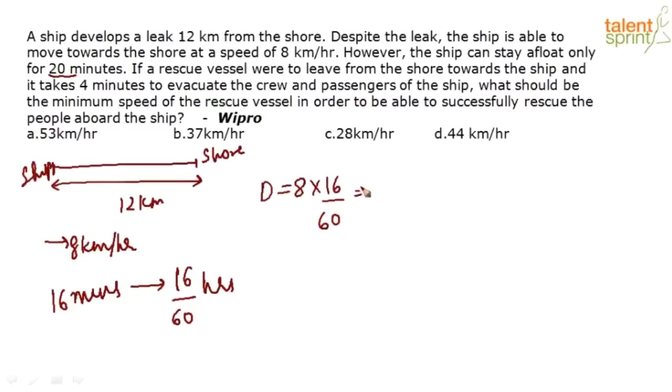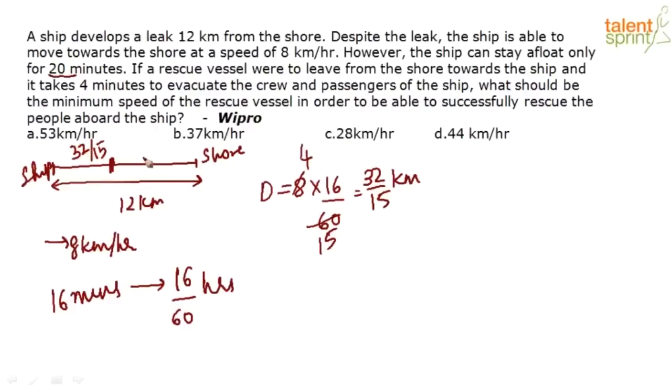This is nothing but 32 by 15 kilometers. So in 16 minutes, this ship is travelling 32 by 15 kilometers. It is coming here.